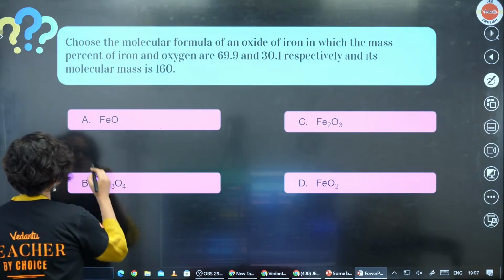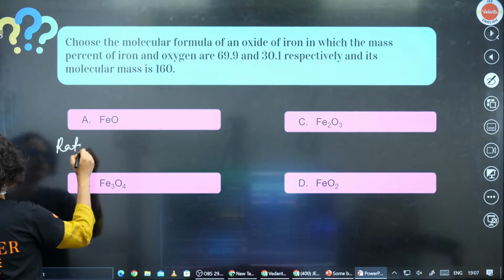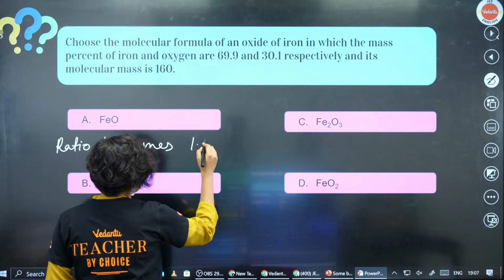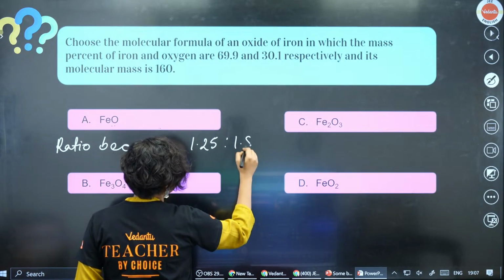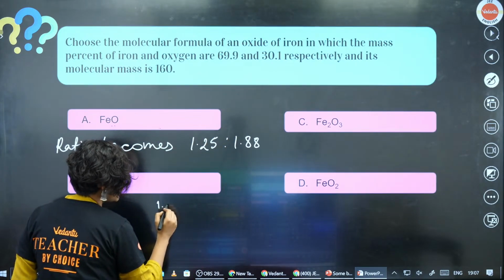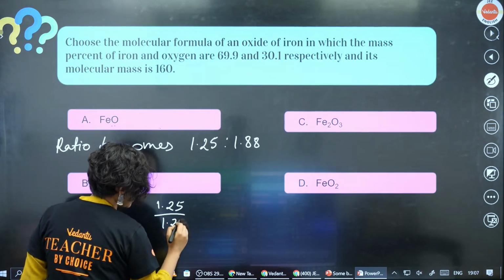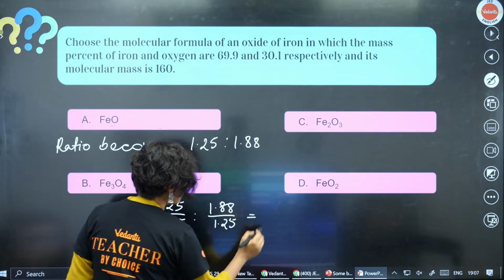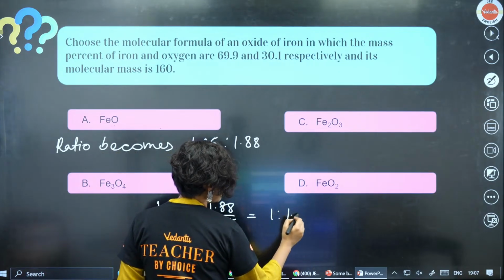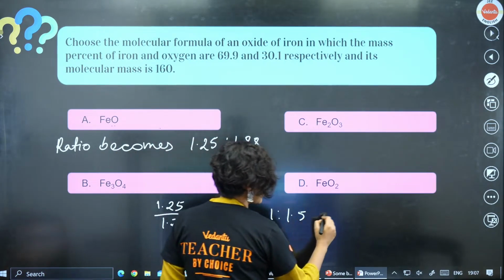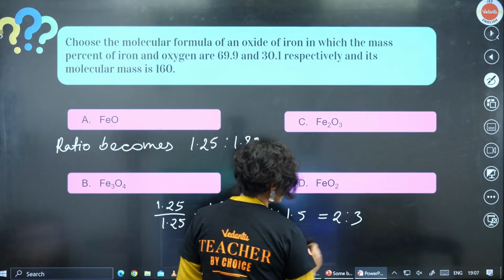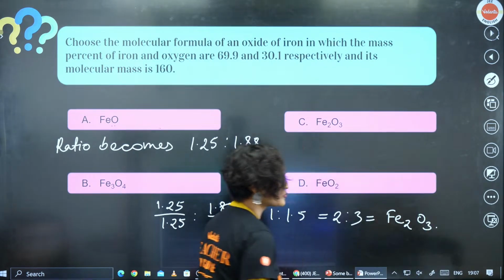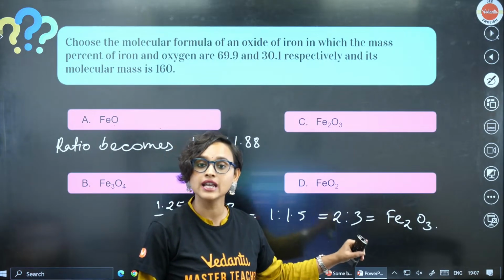Let's write it here. So the ratio becomes 1.25 is to 1.88. I can divide 1.25 by 1.25 and 1.88 by 1.25, which gives 1 is to 1.5. If I multiply both sides by 2, I get 2 is to 3. That means my empirical formula becomes Fe2O3.